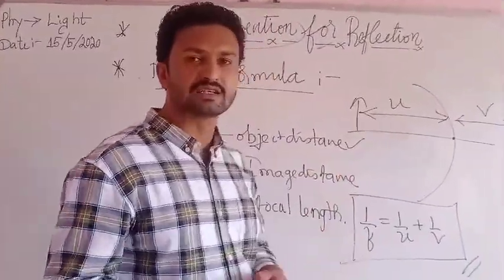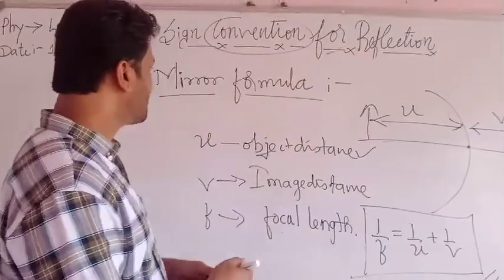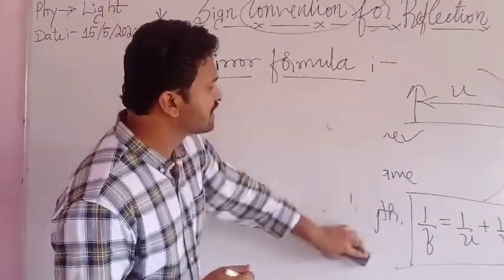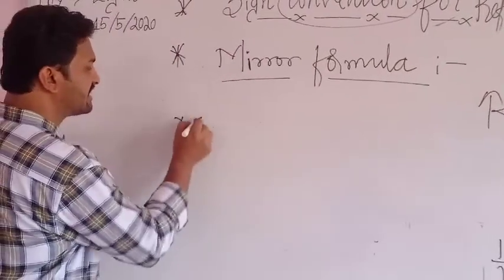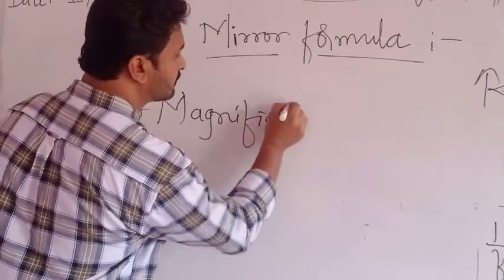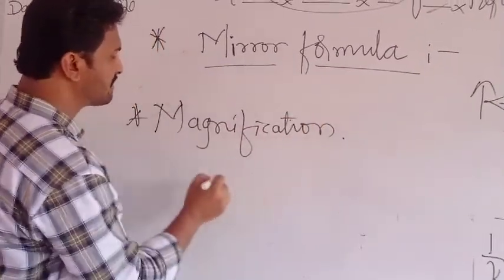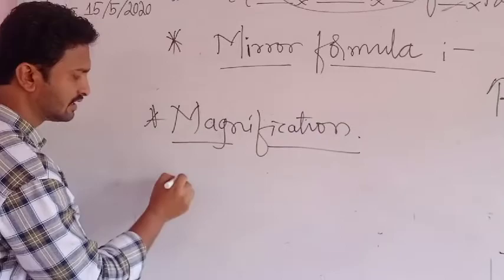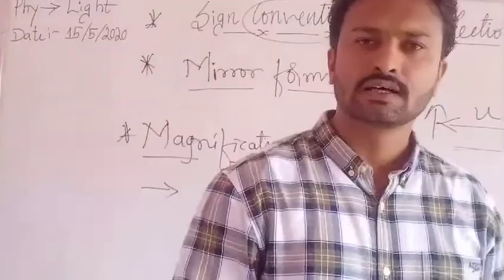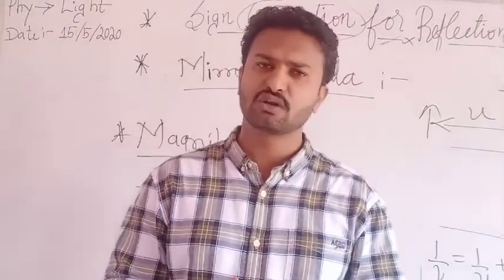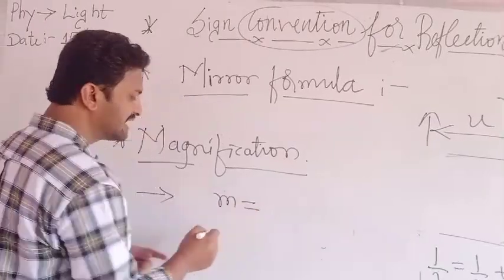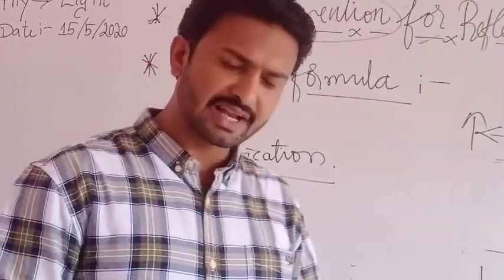Next, magnification. After this mirror formula, we have to discuss about magnification. What is meant by magnification? This magnification is denoted by the letter M. What is meant by magnification?